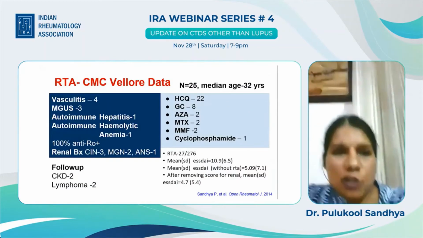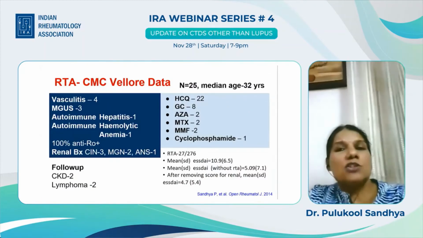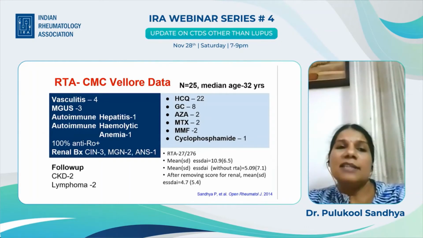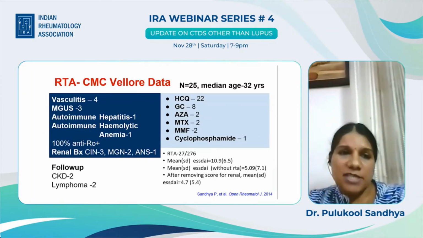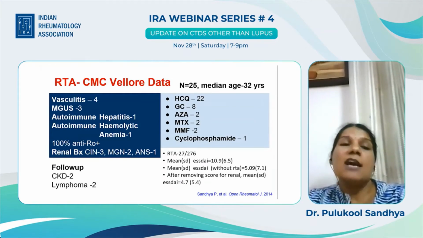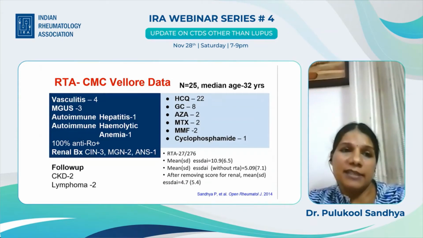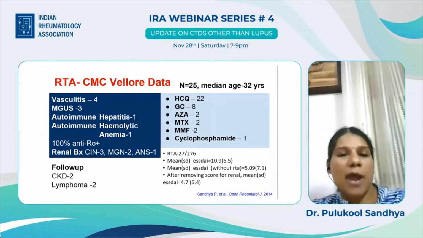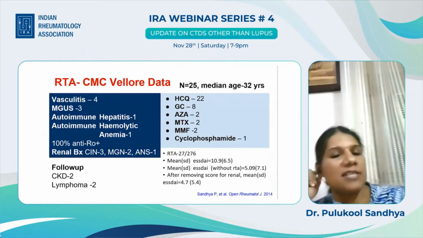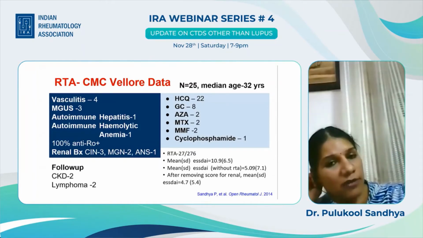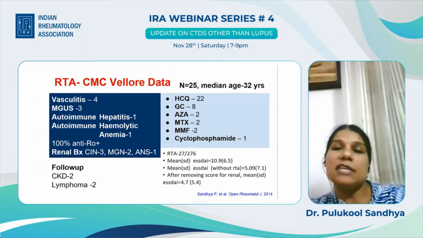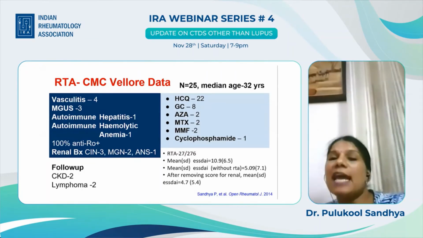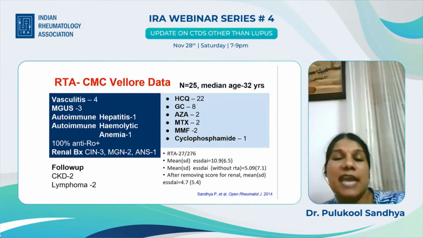Now, I would just like to show the RTA-CMC data. So this is 25 patients of median age 32 years. And this is the other extraglandular manifestation seen in those patients who have come with RTA. 4 had vasculitis, MGUS was seen in 3, autoimmune hepatitis and autoimmune hemolytic anemia in 1 each. We did biopsy for 6 patients. 3 had chronic interstitial nephritis, 2 had mesangioglomerulonephritis, and arteriolonephrosclerosis was seen in 1. Treatment was with HCQ in 22, glucocorticoids in 8, azathioprine, methotrexate, mycophenolate 2 each, and cyclophosphamide.